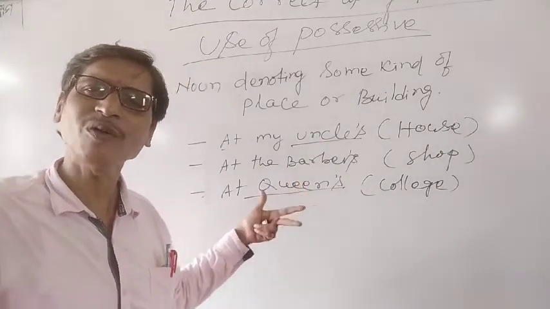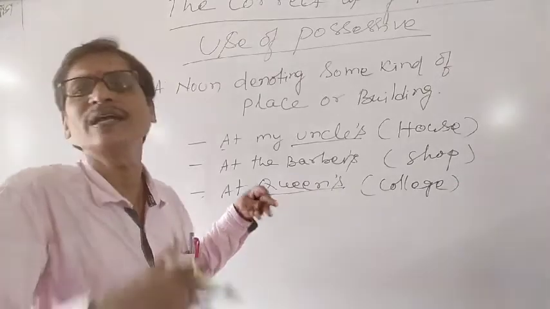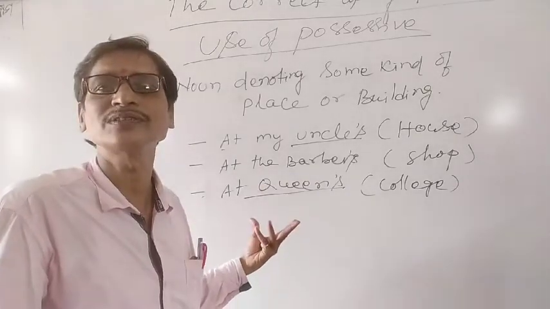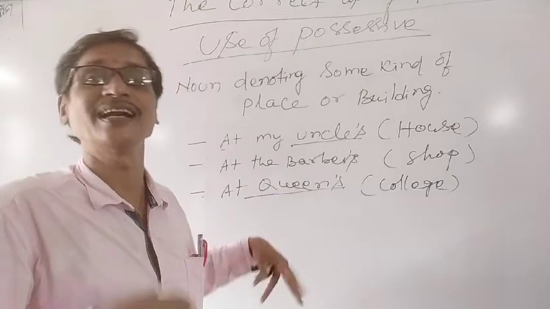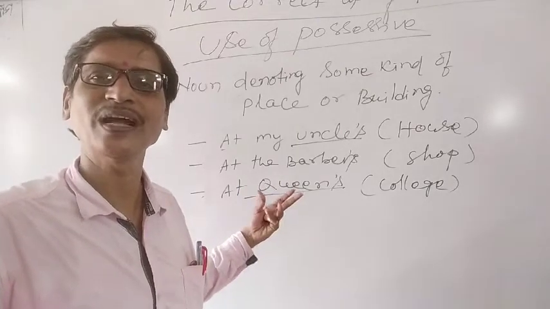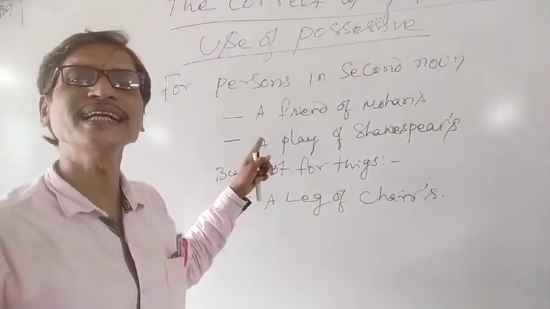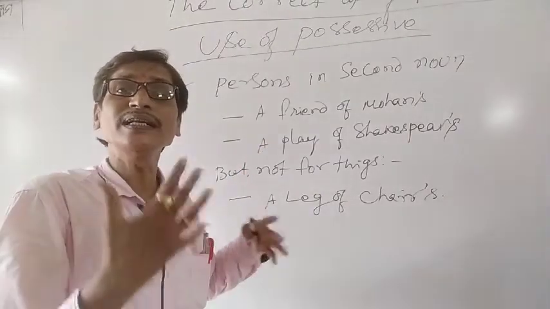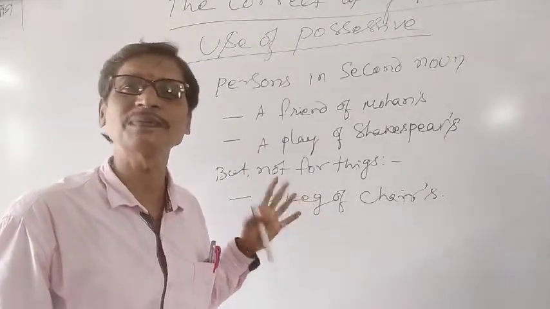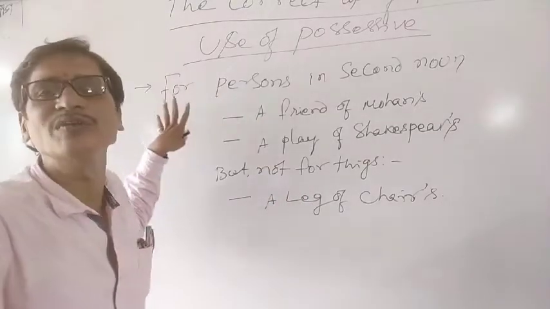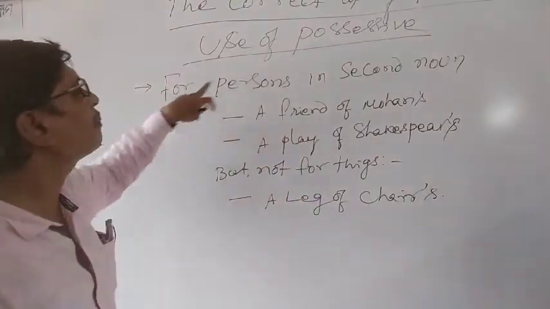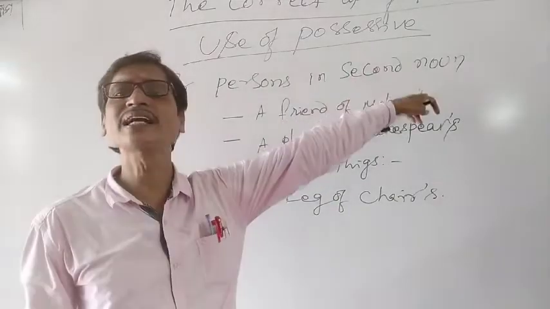Similarly, there are some other situations where we use the possessive case of nouns. Let's write and understand it best. Okay, you understood this? Very good. Here is another instruction for when we need to use the possessive case of noun. You see, for persons in the second noun.